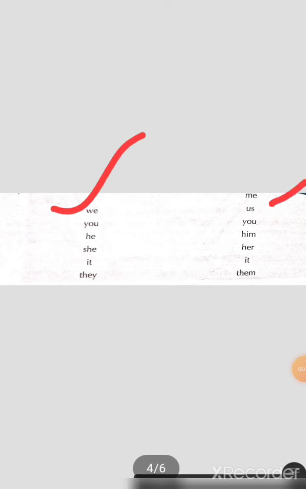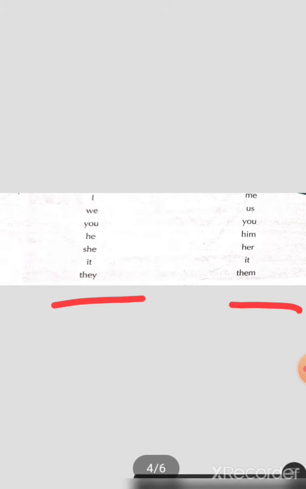Now you see how pronouns are changed in the following manner in the passive voice. Okay, the subject in the active voice will be changed to object in the passive voice, and a by agent phrase will be added, that is by me, by us, like this. So see, when you change the subject to object, I will turn to me, we, us, you, you, he, him, she, her, it, it, they, them. This is the subject in the passive voice.